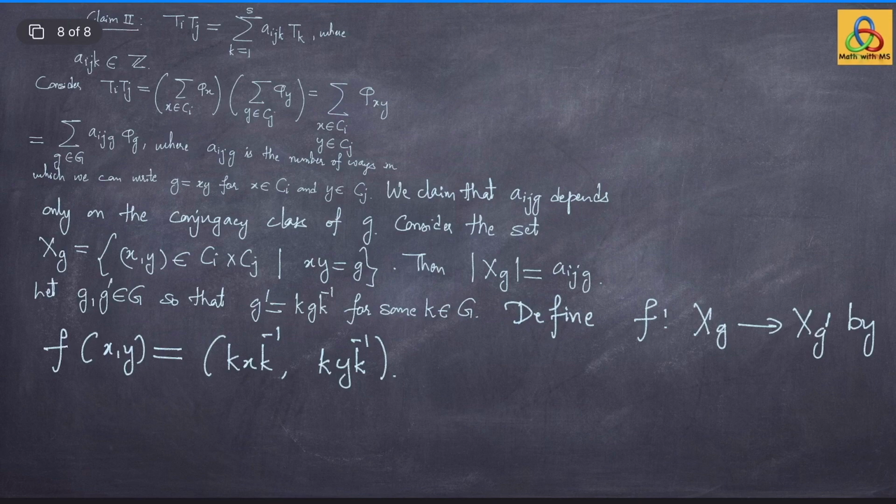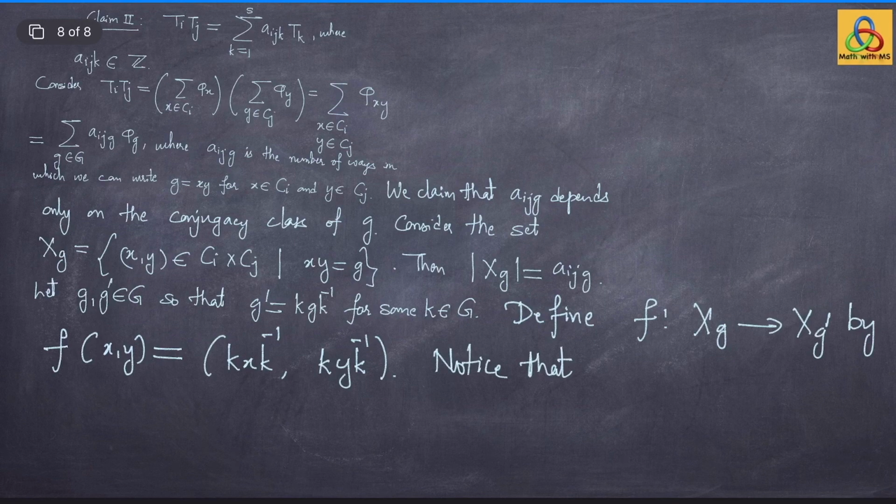Let us see whether this map is well defined. For that we need to see that if xy is in X sub g, that is xy becomes g, then we should show that kxk inverse into kyk inverse is the same as g prime.